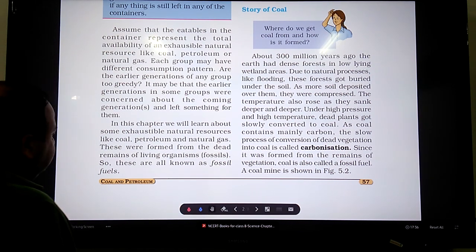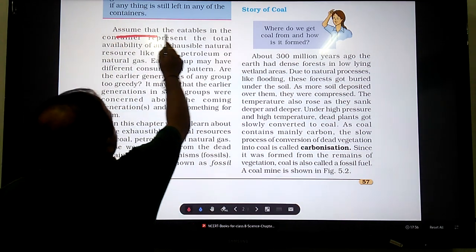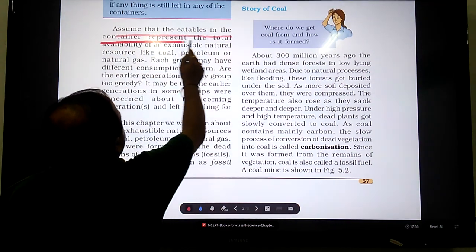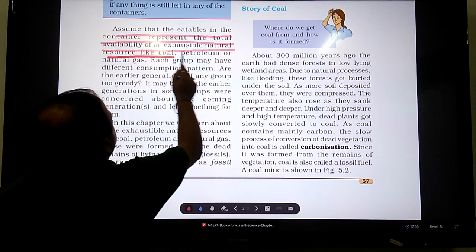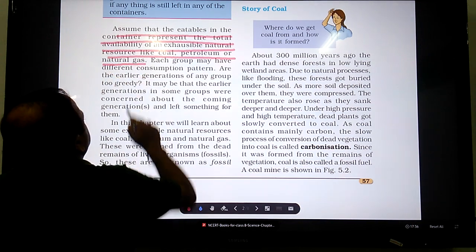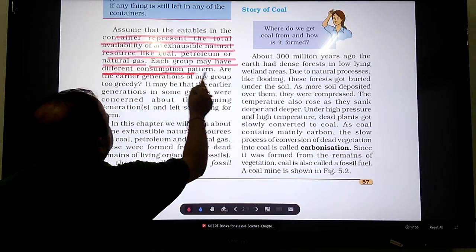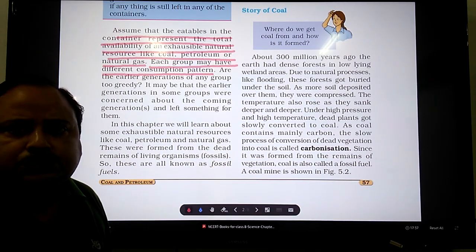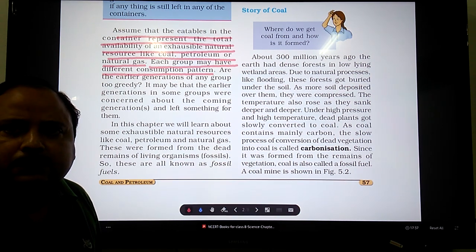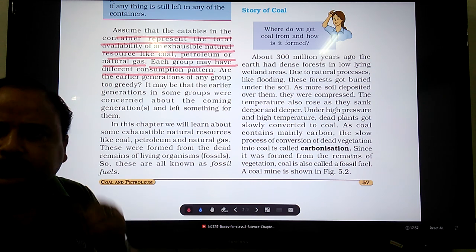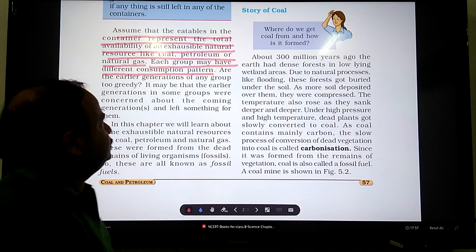So it is written there in your book. I'll go through your book now. Assume that the eatables in the container represent the total availability of an exhaustible natural resource like coal, petroleum or natural gas. Each group may have a different consumption pattern, meaning members of each group have their own choice to consume as much resource as they need. So, consumption pattern will be different for different generations.